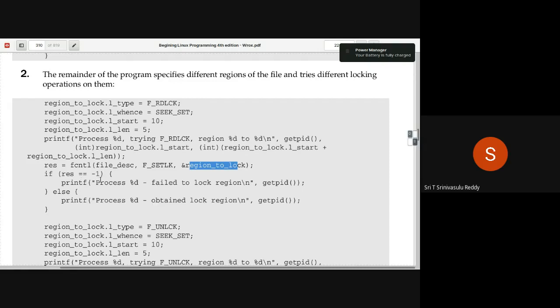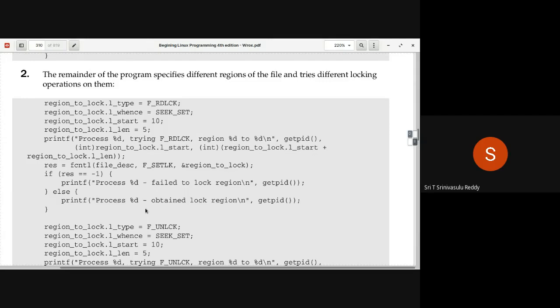So you say if result equal to -1, process so and so failed to lock the region. Simple. Your own process has failed to apply the lock. If it is not -1, that means it is successful. So you say process so and so obtained the lock on so and so region. Simple. So on different areas, you are trying to do like that.